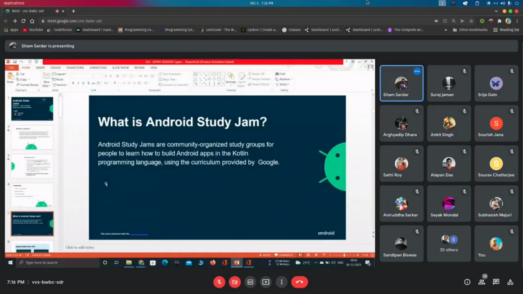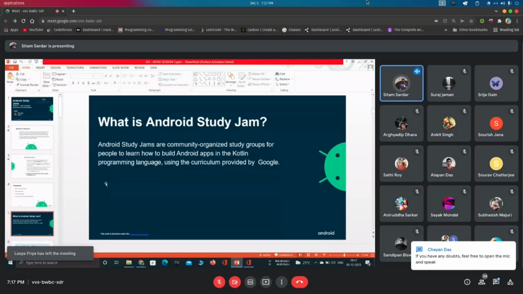Okay, so what is Android Study Jam? As I said previously, it is a community program provided by Google, and we are following all the resources of Google to learn Android development and to make our Android journey faster. Here I am this year's facilitator from our college campus, guiding you all to start your journey on this Android path.